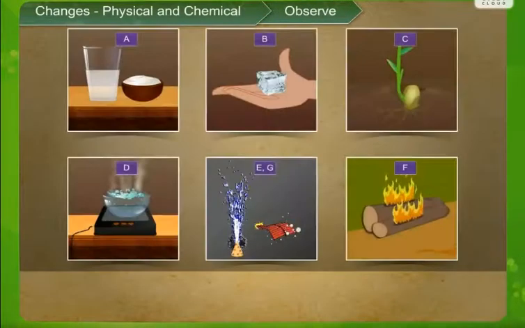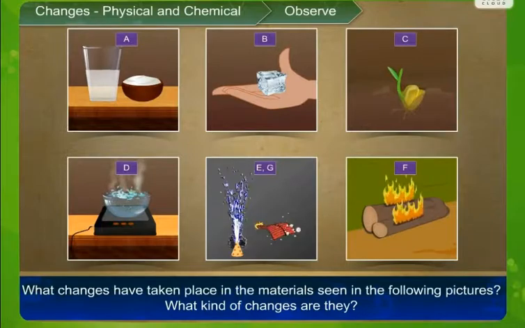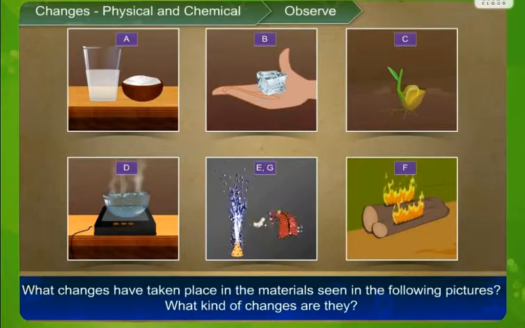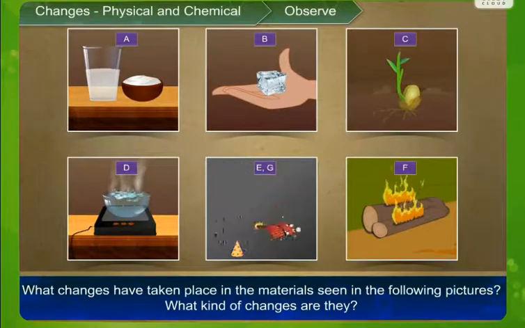First thing, physical and chemical change. Before we study deeply, look at the following pictures in the figure A, B, C, D, E, G and F. What changes have taken place in the materials seen in the following pictures and what kind of changes are they?